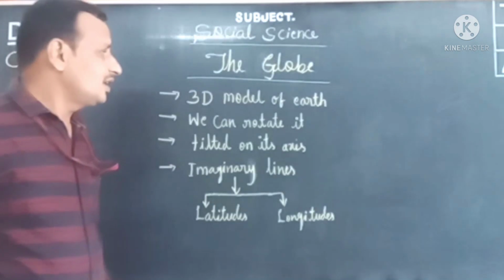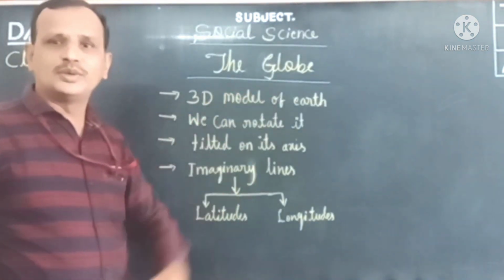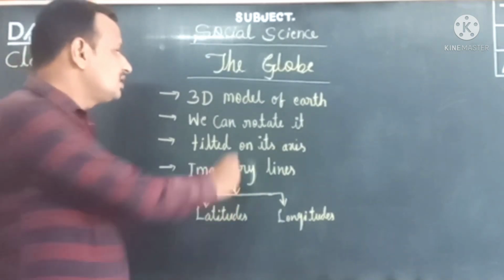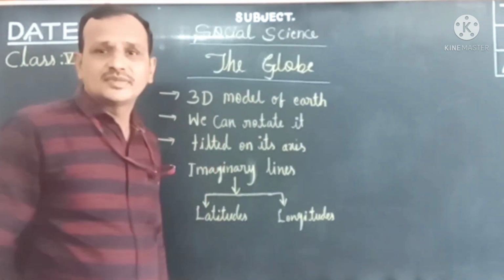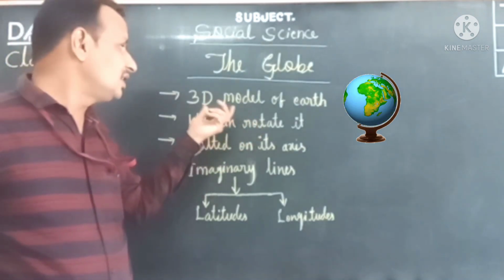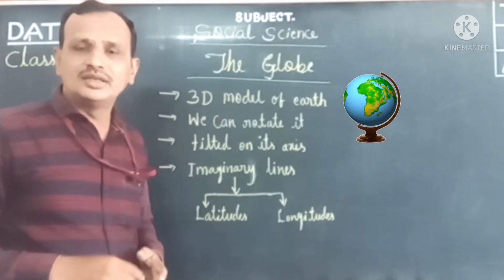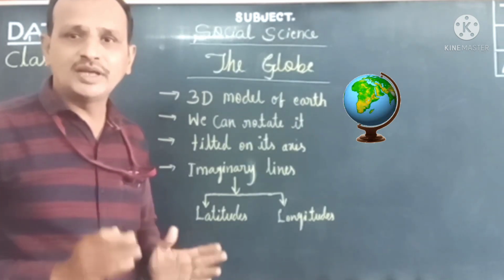Now let us understand some important features of the globe. The globe is a 3D model of the earth. Yes, children, the globe is a 3D model of the earth. Here D stands for dimensional. What does D stand for, children? Dimensional.